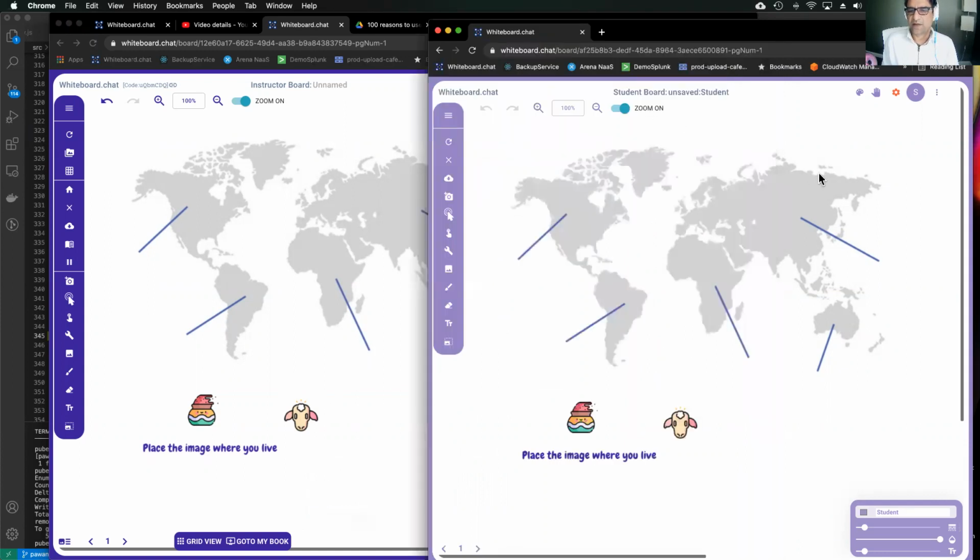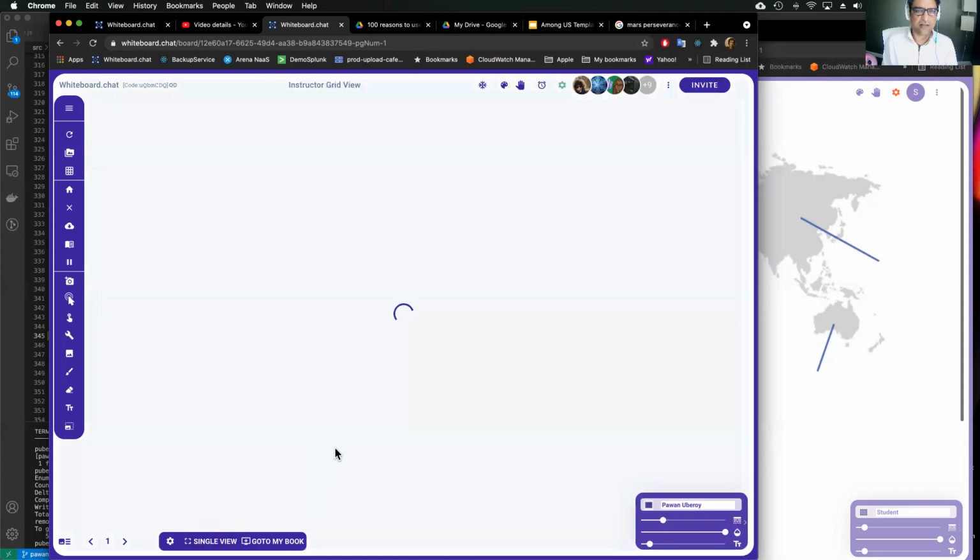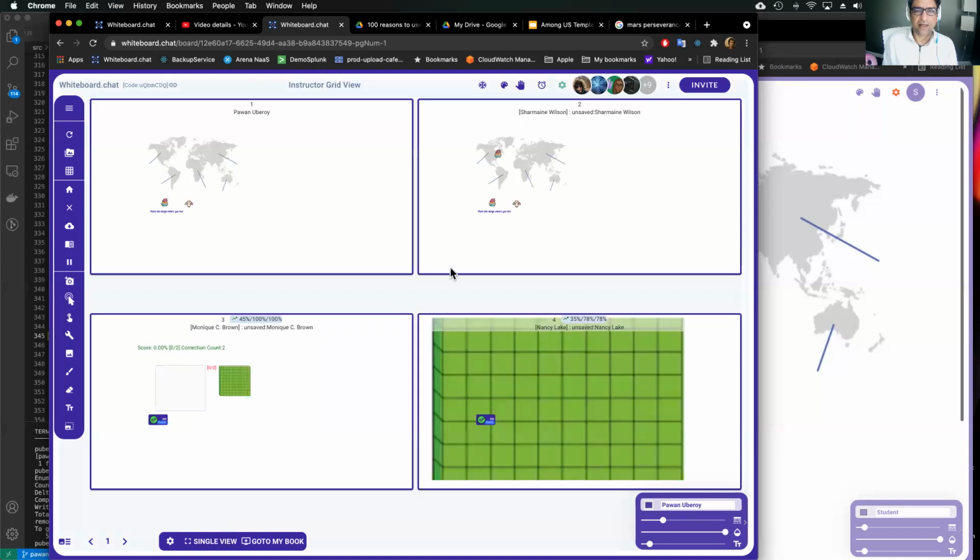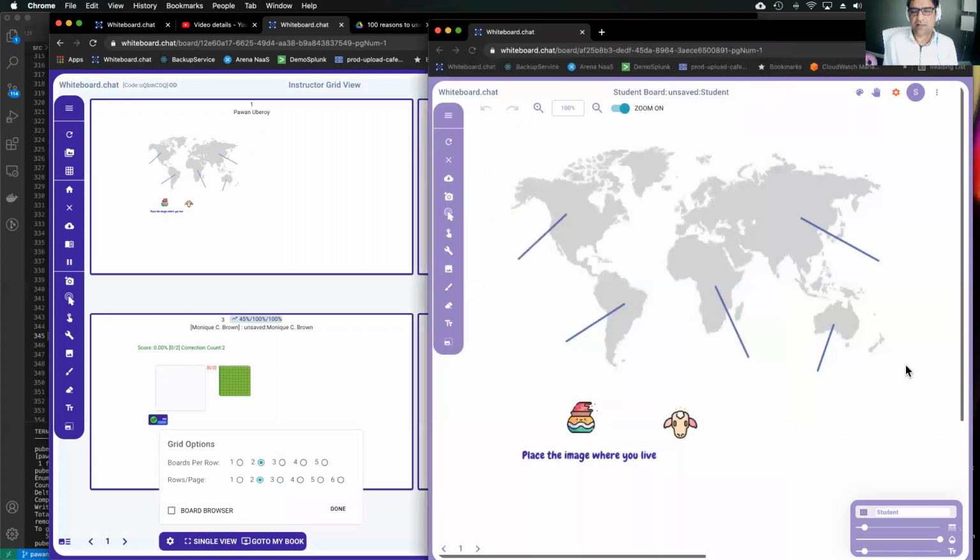Right, so that's the first. And of course, you can watch everybody in the grid view as they're playing the game. If you get stuck as a student, you can press this clear button and it'll reset the board to what the teacher wanted you to have. If you clear it and then refresh it, it'll take it back to exactly what the teacher had earlier.